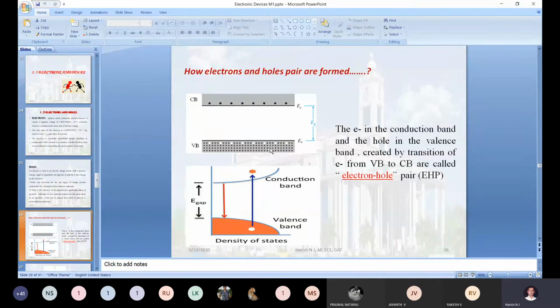What is the meaning of that? From this definition, we got to know that when the valence band electron is shifted to the conduction band, only then will current exist in that particular device. That information we got from that prerequisite concept. My question is, what is the reason behind that? When the electron is excited in the valence band and moved to the conduction band, how is current constituted in that semiconductor device?